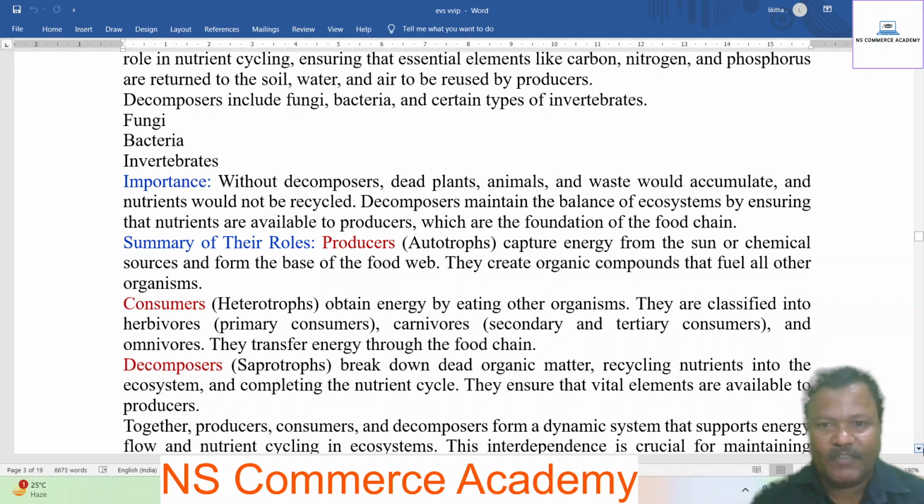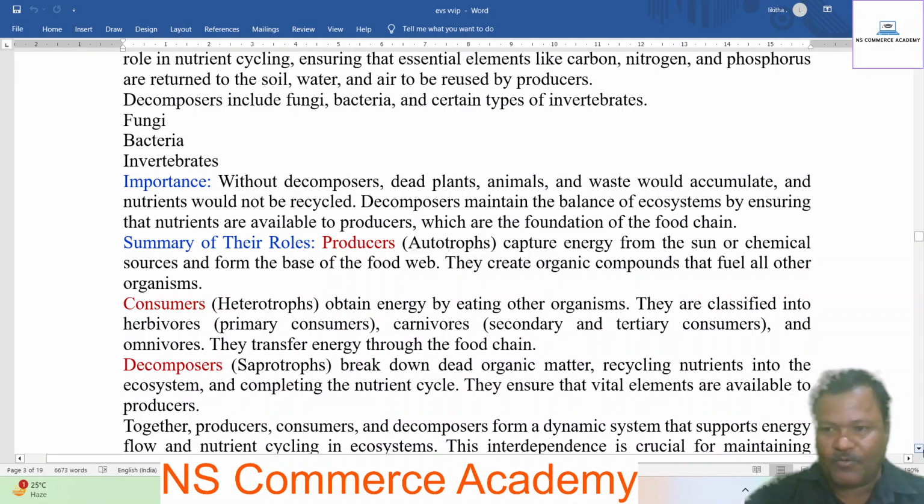Summary of their roles: producers, autotrophs, capture energy from the sun or chemical sources and form the base of the food chain. They create organic compounds that fuel all other organisms. Consumers, heterotrophs, obtain energy by eating other organisms. They are classified into herbivores, primary consumers; carnivores, secondary or tertiary consumers; and omnivores. They transfer energy through the food chain.